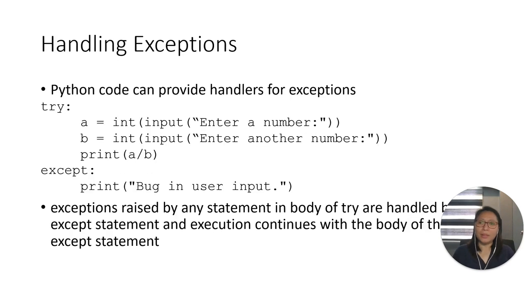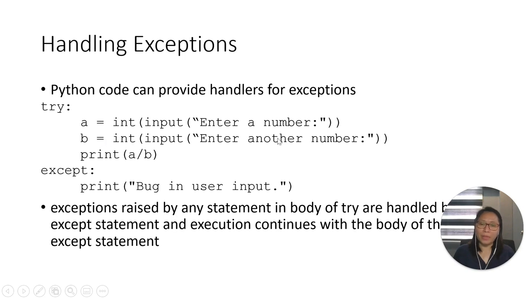So Python code can provide handlers for exceptions. The syntax for that is this: try, colon, and then there is a code block for the try, and then except, colon, and a code block for except. Here, exceptions raised by any statement in the try code block are handled by the except block.